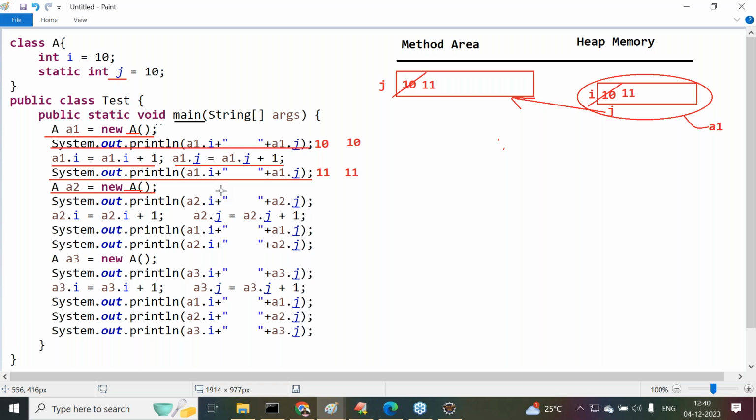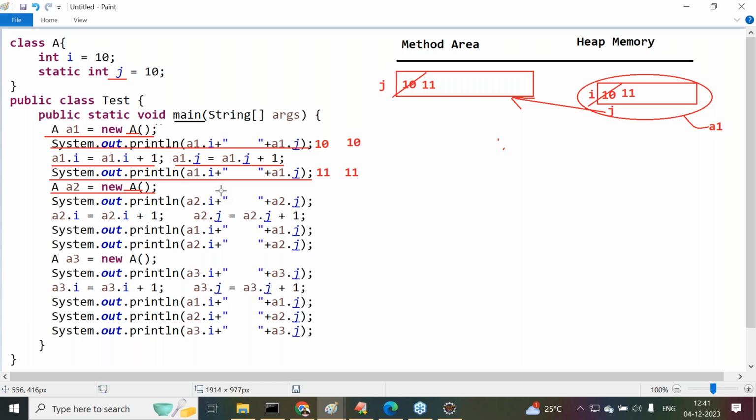But before loading the A class bytecode to memory, JVM will check whether the A class bytecode is already loaded in memory or not. If it is already loaded, then it will not load the same class bytecode again and again; it will reuse the existing bytecode. If it is not loaded so far, then only JVM will load the respective class bytecode.